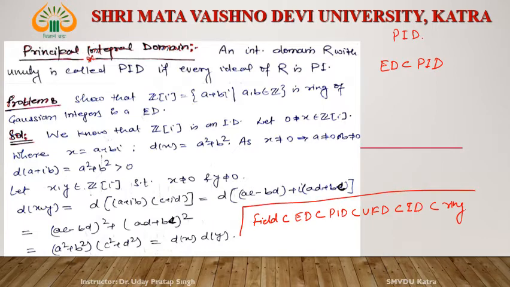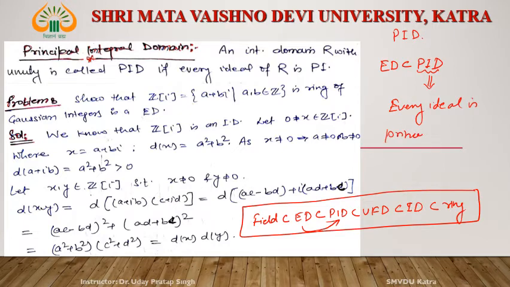So every ED is PID. In PID, every ideal is a principal ideal. So an integral domain with unity is called PID if every ideal is a principal ideal.